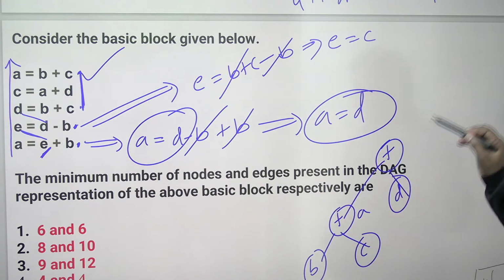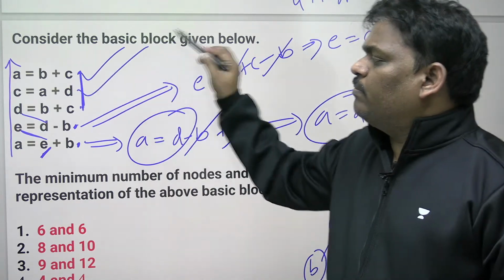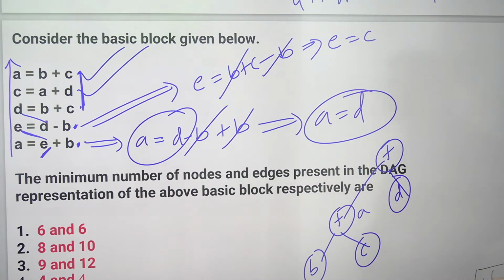A plus D. Second also completed. See the third one. D is equal to, listen, third one. D is equal to B plus C.